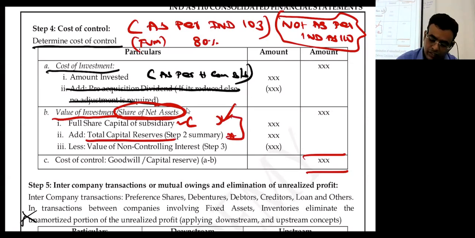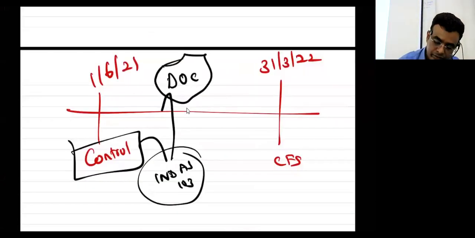Less fair value of shares held by NCA in step number 3A. What are you writing in 3A? In the fair value method, this is completely the fair value method. I hope you are clear. Yes or no? Or if you have doubt, I will write it down here.